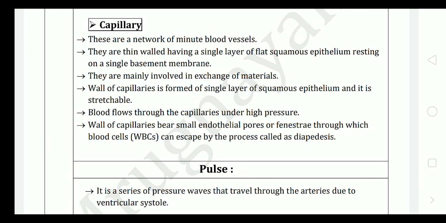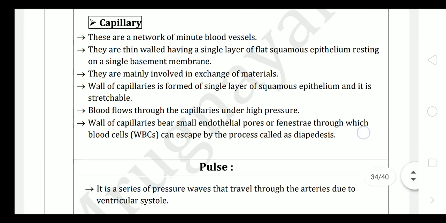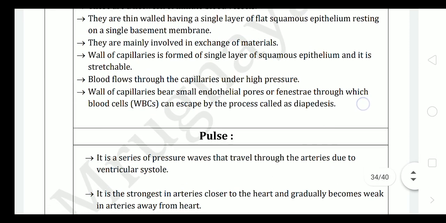Capillaries are a network of blood vessels, and these are thin walled, having a single layer of flat squamous epithelium, a stretchable squamous epithelium, resting on a single basement membrane. They are mainly involved in exchange of materials. That's why they are permeable to many materials. The capillary is formed of a single layer of squamous epithelium and it is stretchable, which provides more permeability.